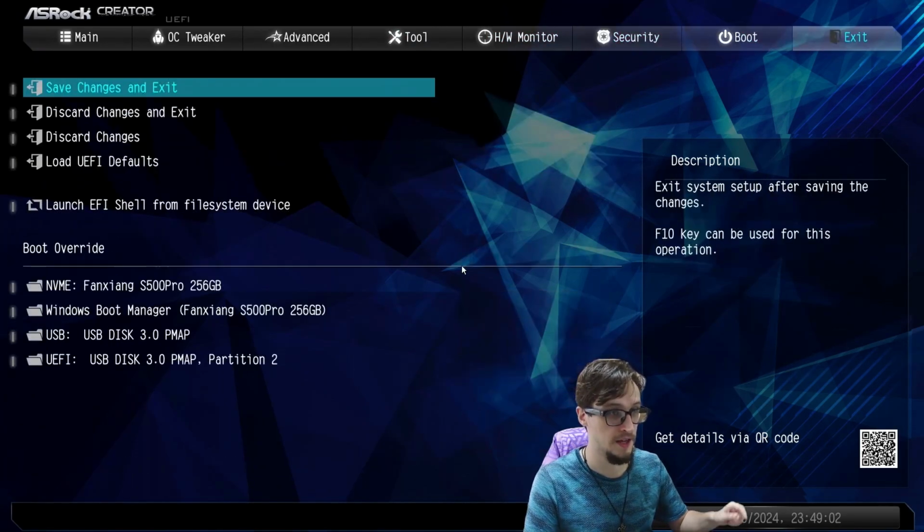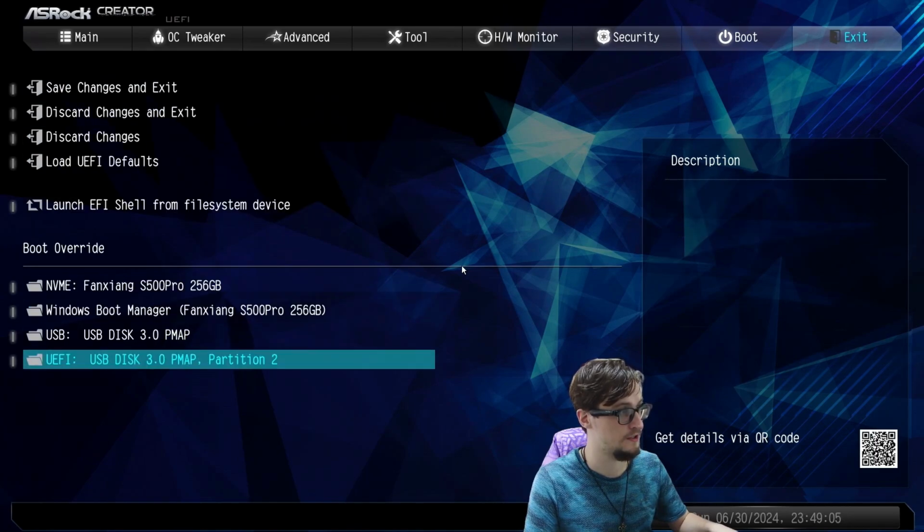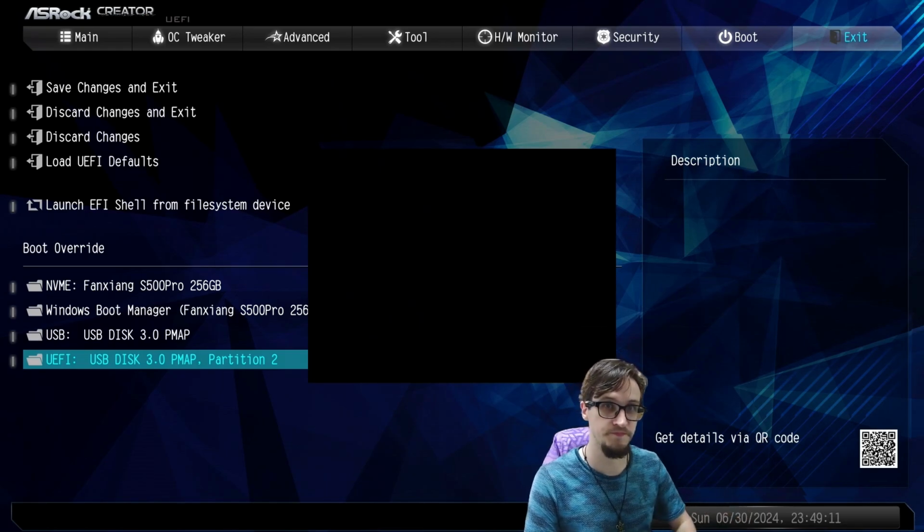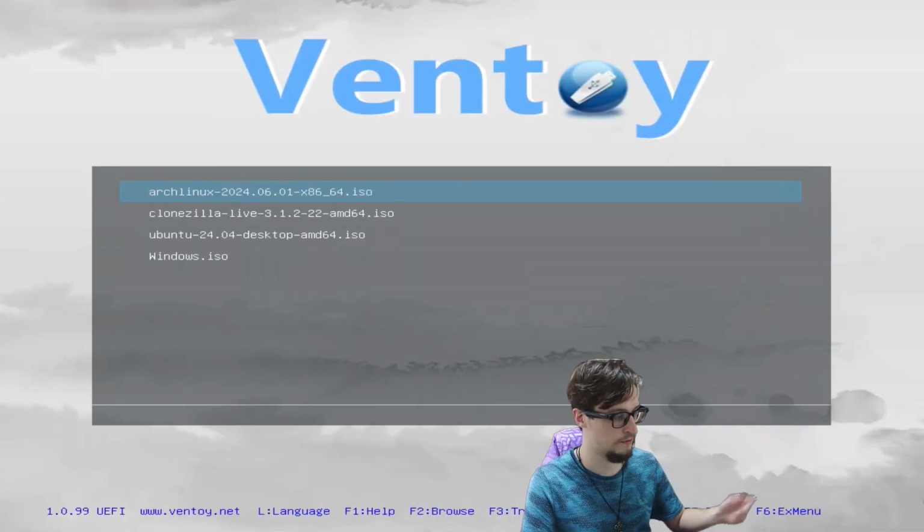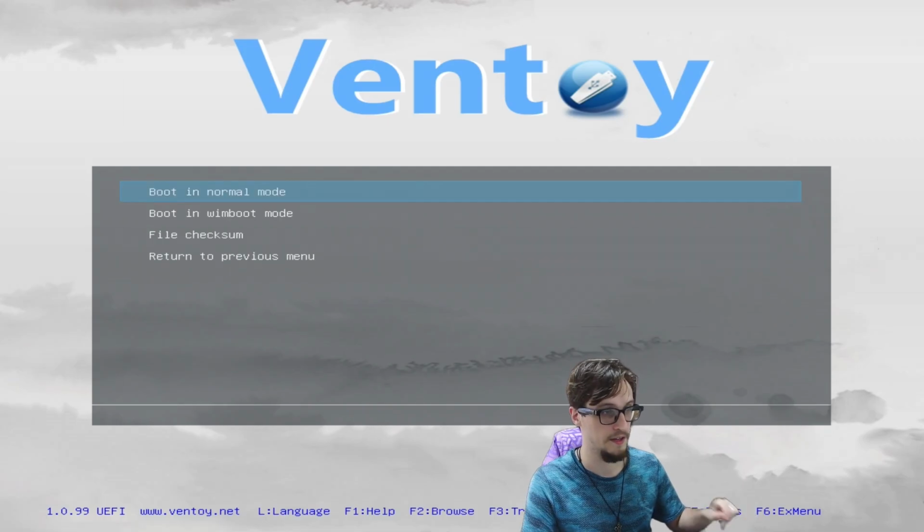Then we're going to go to Exit and launch the UEFI USB disk partition 2. That's the Ventoy install that we just made. There we go, we're in Ventoy. We're going to load up the Windows ISO and start this completely fresh.